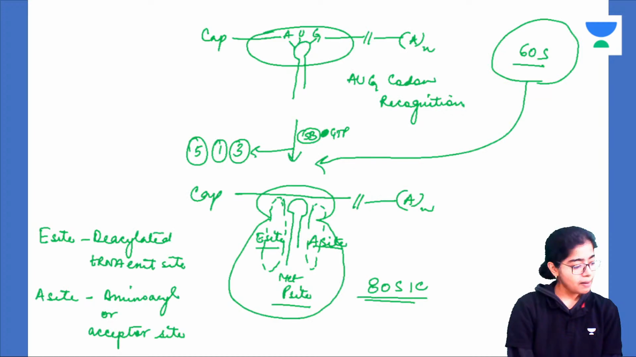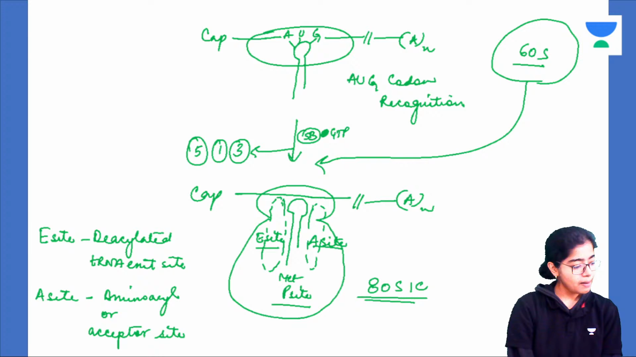Now, these 3 sites, that are E site, P site and A site. Now what is the function of these 3 sites on the ATS? The P site has the methionated tRNA that contains the first initiator amino acid, that is methionine. A site will have new tRNA molecules with new amino acids coming in.